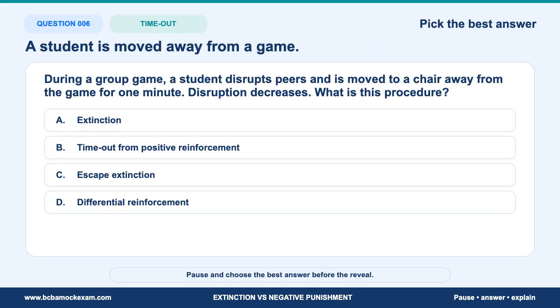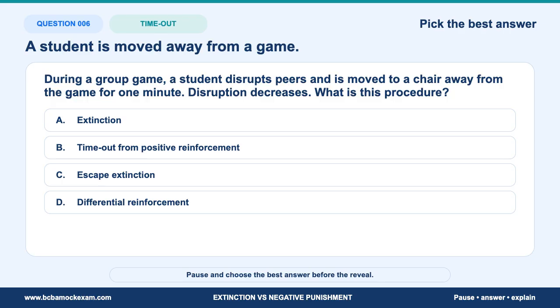Question 6. Make the stem do the work before you look at the options. During a group game, a student disrupts peers and is moved to a chair away from the game for 1 minute. Disruption decreases. What is this procedure? Name the maintaining consequence before you name the procedure. What is the tempting mistake in this item?